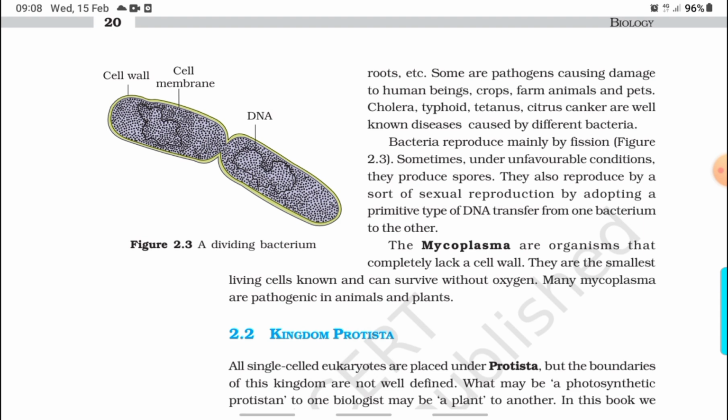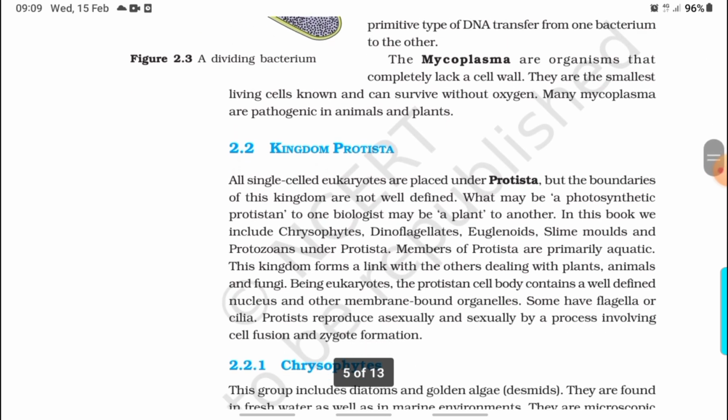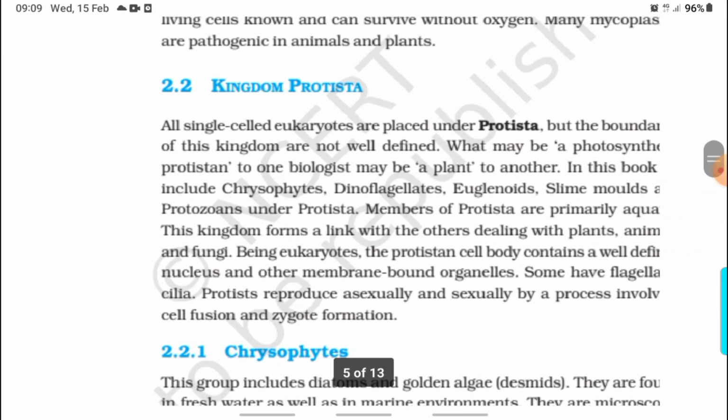Bacteria reproduce mainly by fission. Sometimes under unfavorable conditions they produce spores. They also reproduce by a sort of sexual reproduction by adopting a primitive type of DNA transfer from one bacterium to another. The mycoplasma completely lack a cell wall. They are the smallest living cells known and can survive without oxygen. Many mycoplasma are pathogenic in animals and plants.